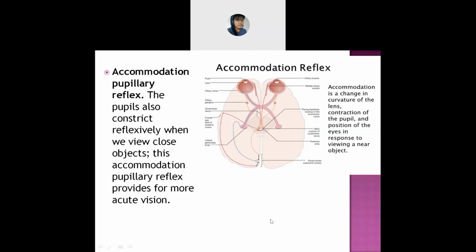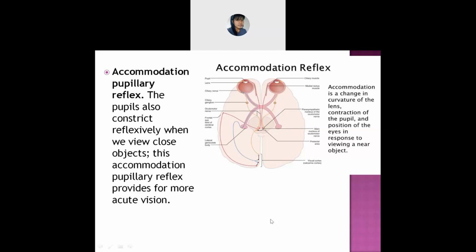So what will you do? You will try to observe clearly. Yes or no? Yes, ma'am. You will try to observe whatever is written on the whiteboard very closely.